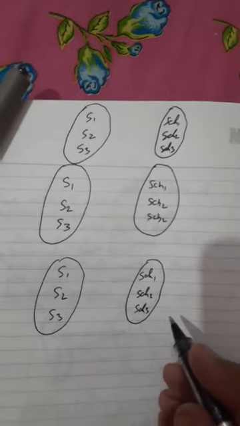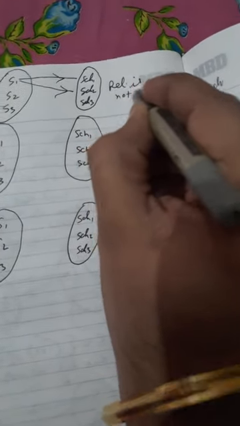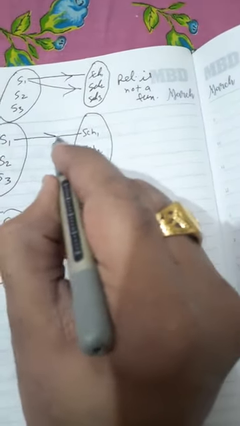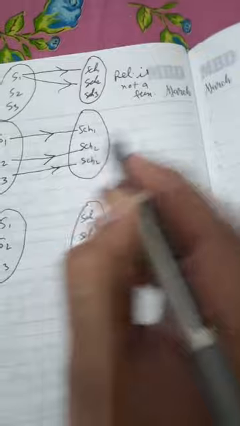Now I will give you 3 examples by which you never forget which relation is a function. First, one student can't go into two schools, so this relation is not a function. Second, one student can go in one school, second student can go in second school, third student can go in third school.